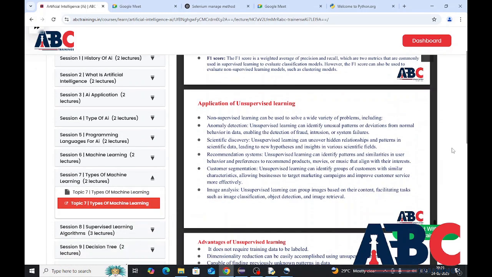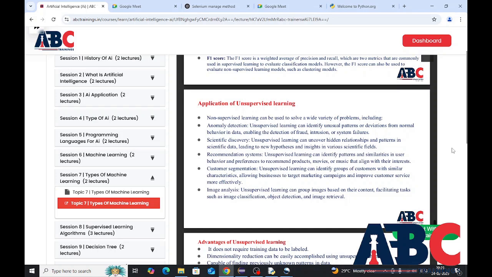Applications of unsupervised learning. Unsupervised learning can be used to solve a wide variety of problems, including anomaly detection. Unsupervised learning can identify unusual patterns or deviations from normal behavior in data, enabling the detection of fraud, intrusion, or system failures. Scientific discovery. Unsupervised learning can uncover hidden relationships and patterns in scientific data, leading to new hypotheses and insights in various scientific fields.